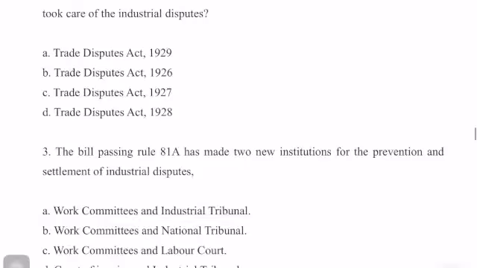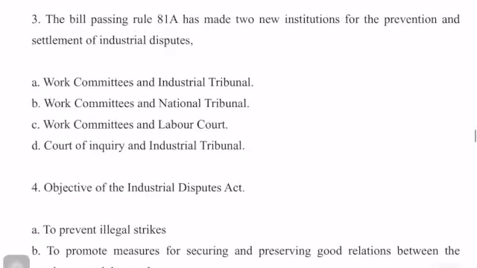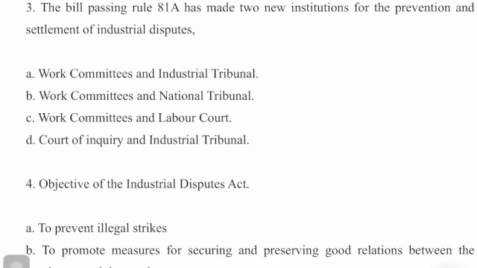Option A. Next question. Before the Industrial Disputes Act was implemented in the year 1947, which act took care of industrial disputes? Before this act, the previous act was the Trade Disputes Act 1929. Next question. The bill passing Rule 81A has made 2 new institutions for the prevention and settlement of industrial disputes. That is, the Works Committee and the Industrial Tribunal have come into being.